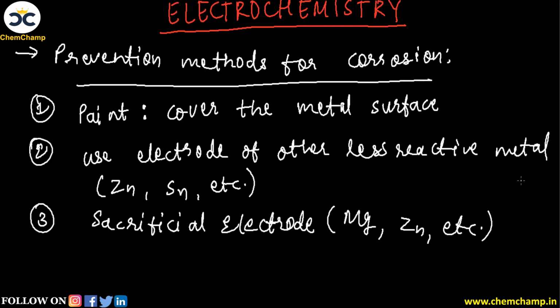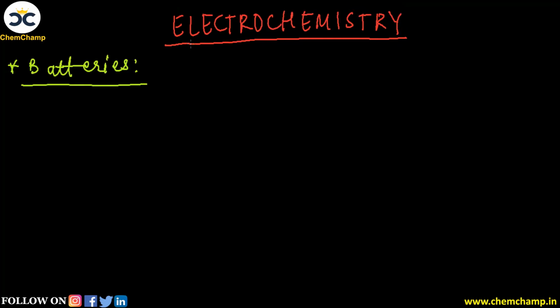corrosion process. So battery is a source of chemical energy, an already stored form of energy which is in the form of electricity. So here we can say electrical energy is converted into chemical energy. So this is the way in which a battery will work. So let's start with the first type of battery, which is called primary batteries.